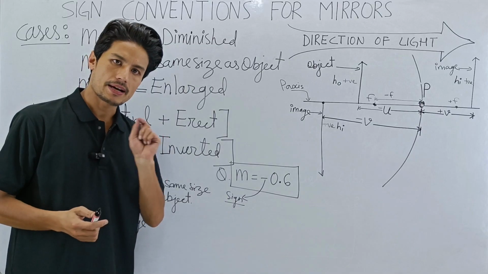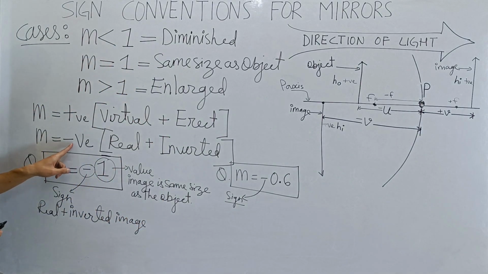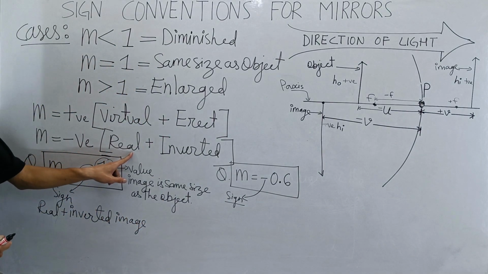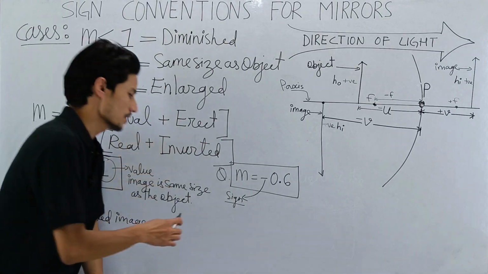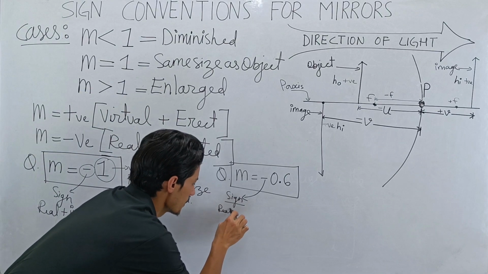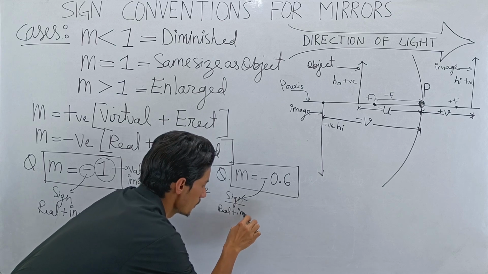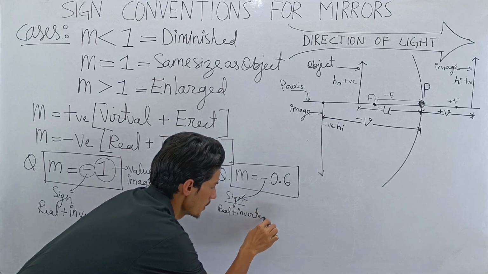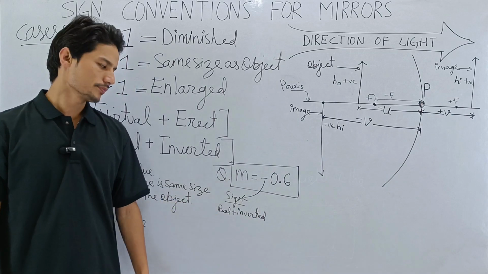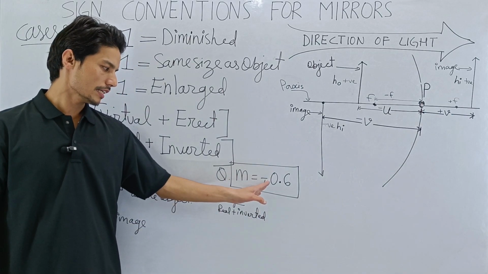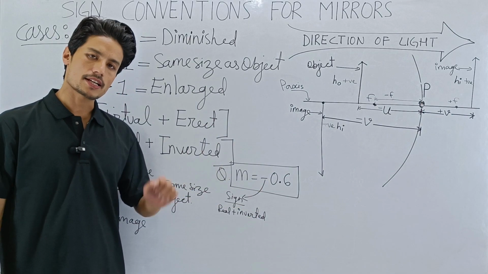Minus means it is real and inverted. So the sign is minus, so it will be real plus inverted. The image is a real image, and all real images are inverted. So I know the nature of the image because of the sign.